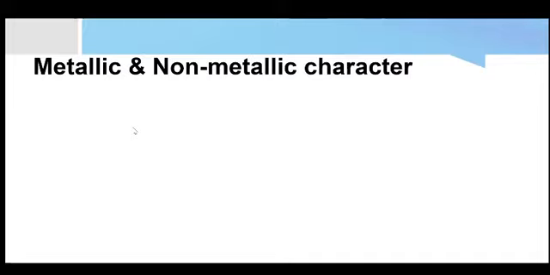The next property that we are going to study is metallic and non-metallic character. It has the same basis as that of electronegativity. So if you understand that property, this will be easy for you to understand. So what is metallic character?